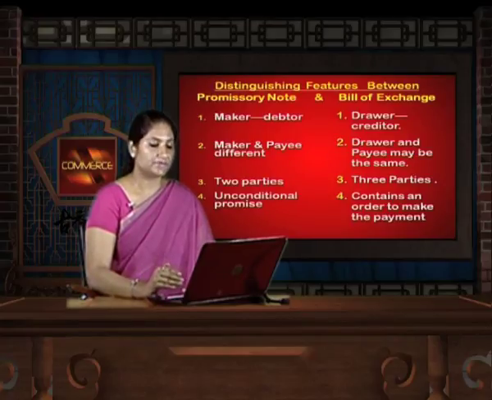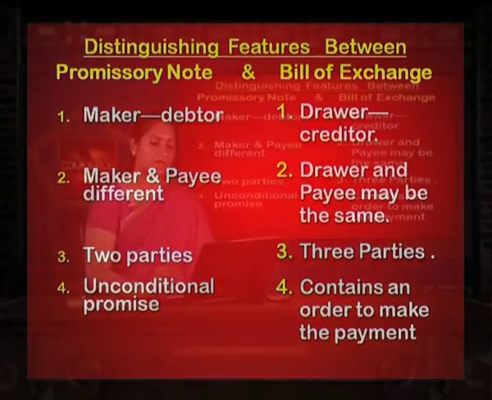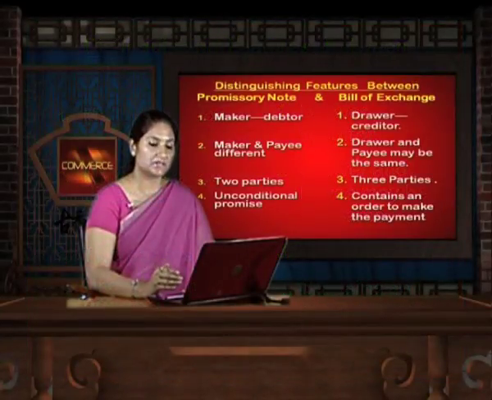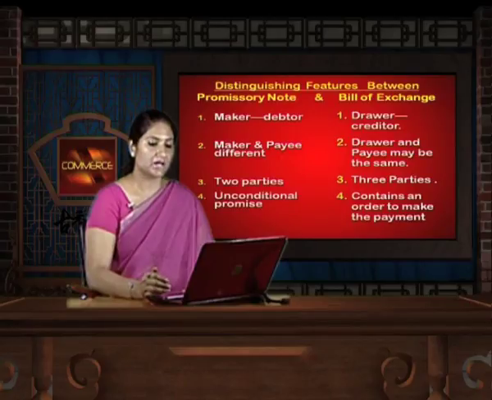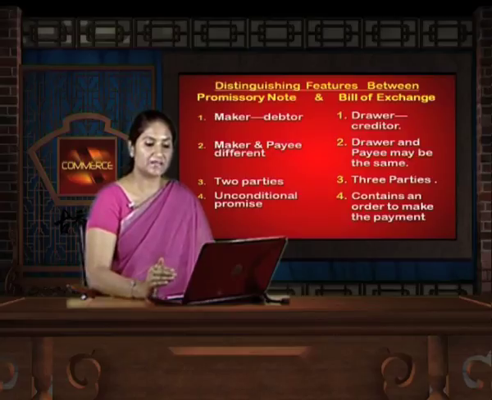In the second difference, the maker and payee are different people. That means, in a promissory note, the person who makes the promissory note and the payee will be different. In a bill of exchange, the drawer and payee may be the same. When we did the definition of the bill of exchange, we discussed that there could be two parties or there could be three parties, that is the drawer, drawee and payee.